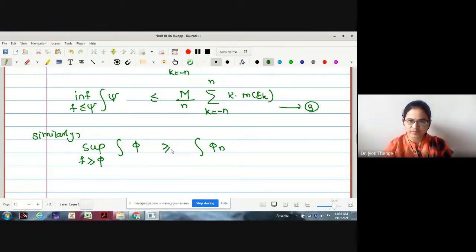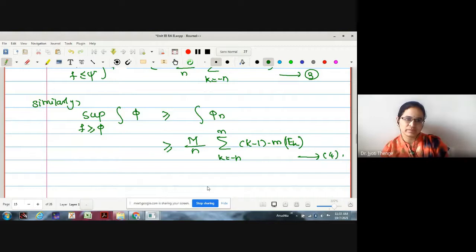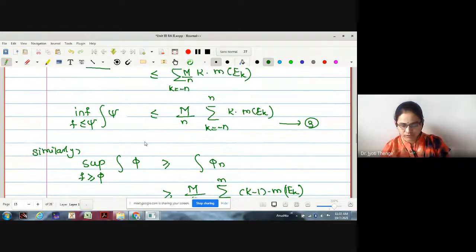Right now? And yes, what about the integration? M by n. May I write directly now? Summation k from minus n to plus n, k minus 1 into measure of Ek. Let me call it statement number 4.